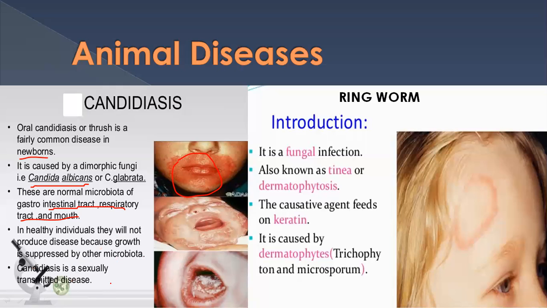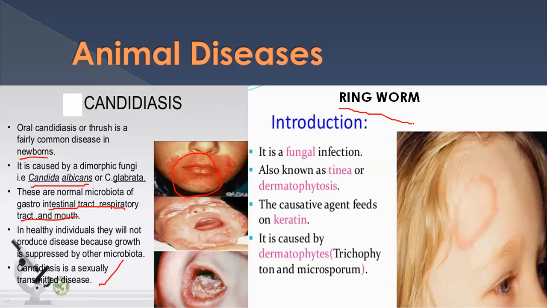Candidiasis can be a sexually transmitted disease, because it infects the mucous membrane of the mouth or vagina.